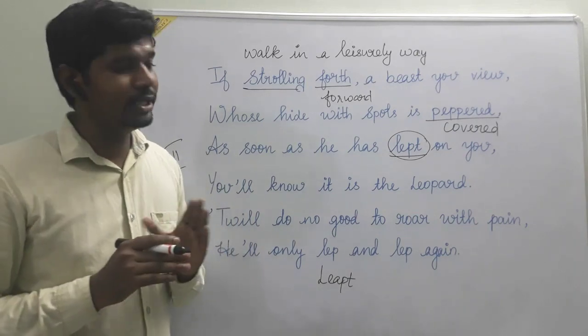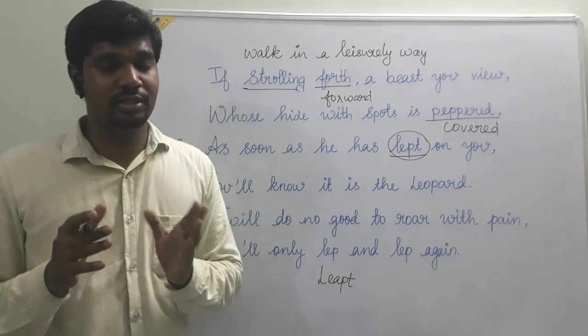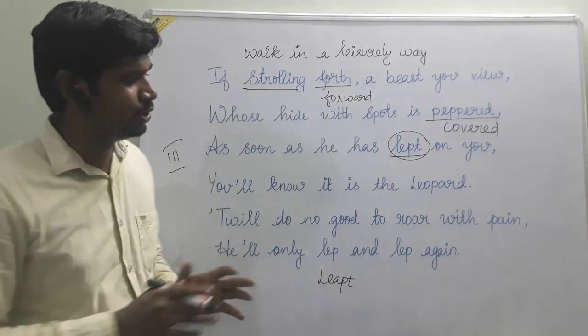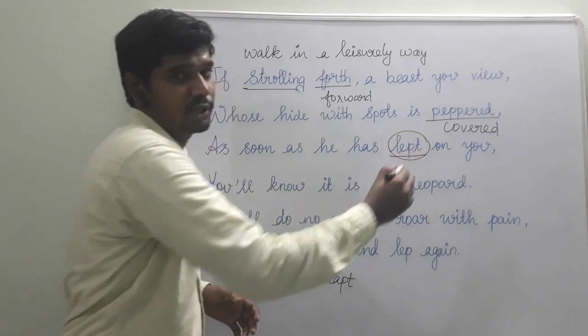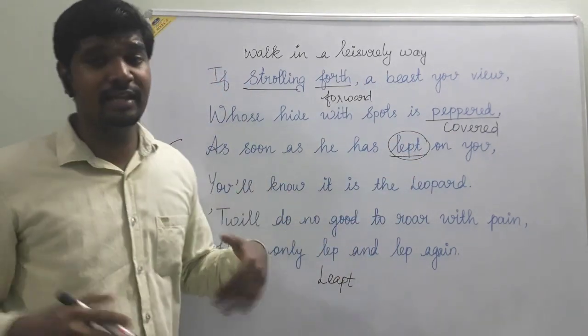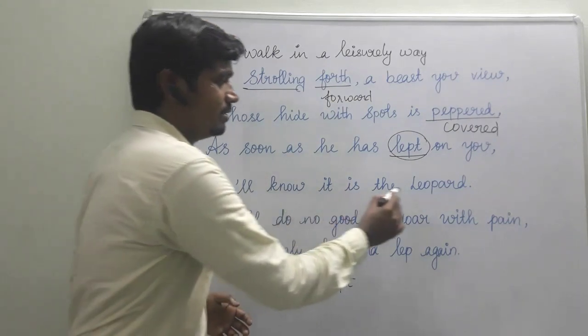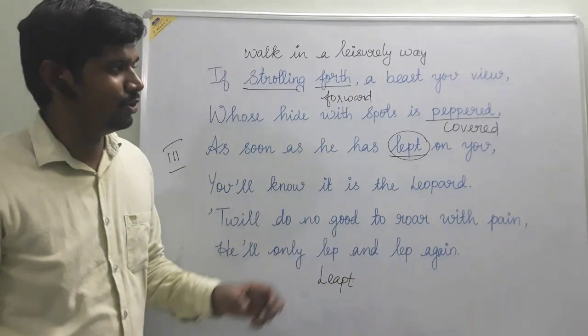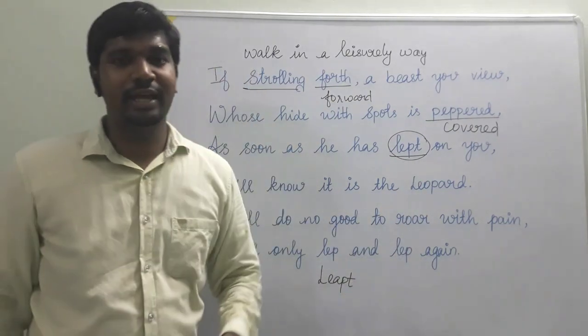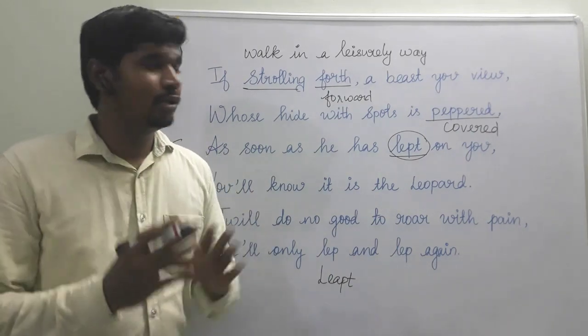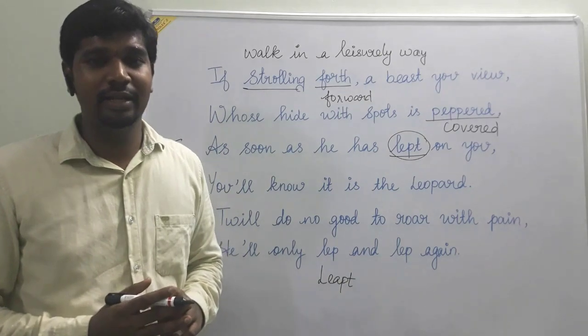Here the poet used such a device, the poetic license, to change the spelling of this word leapt on you. So as soon as he has leapt on you, he has jumped on you, you will know it is the leopard. So first thing, you are taking a casual walk or a leisurely walk, you are on the way, you weaved a beast standing.